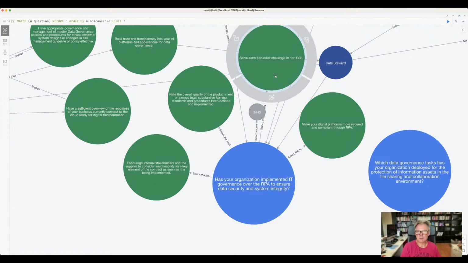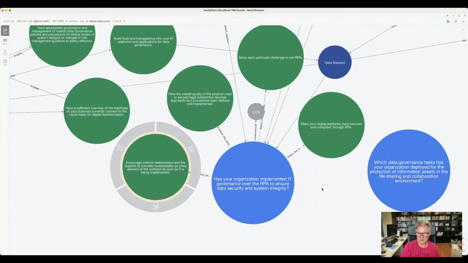Solve each particular challenge in non-RPA. So if there are areas that are not robotic process automated yet, just automate them. Have a look at them and see what you can automate there with AI, without AI, or just plain simple scripting. Rate the overall quality of the product. Does it meet or exceed legal substantive fairness standards and procedures? Have they been identified and implemented? Encourage internal stakeholders and the supplier to consider sustainability as a key element of the contract as soon as it is being implemented. So sustainability in relationship to data security and system integrity.